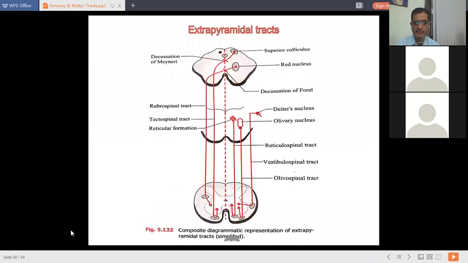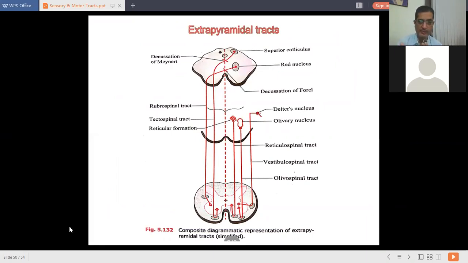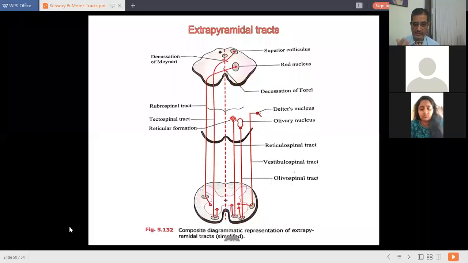We will take example of this diagram. Rubrospinal tract. A particular characteristic feature of extrapyramidal tracts: all tracts, they do not originate from the motor area of the cerebral cortex, but they all originate from the brainstem, either from midbrain or from medulla oblongata.